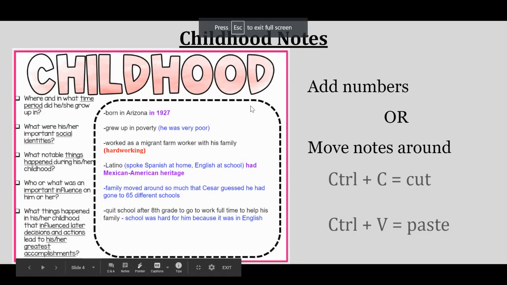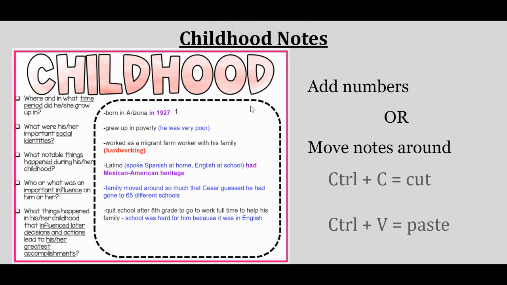All right, let's go back to these notes and put them in order. Okay, so he was born in 1927. That's the first thing that happened. And his social identity was Latino because he had Mexican-American heritage. Because remember, Latino means someone who has heritage from Mexico, Central America, or parts of South America. So that was true as soon as he was born. So that's number 2.